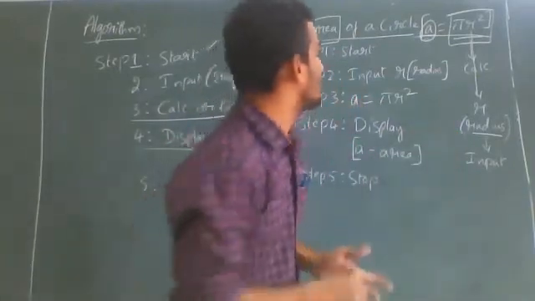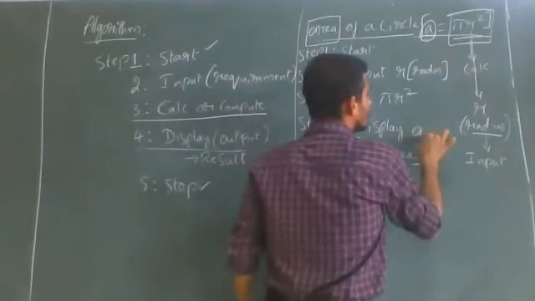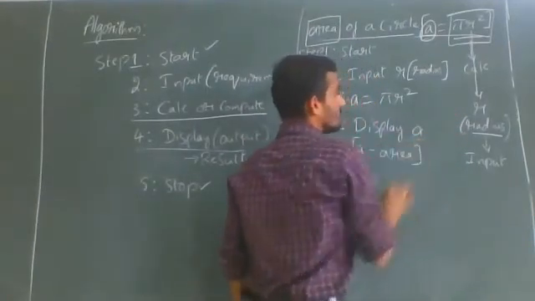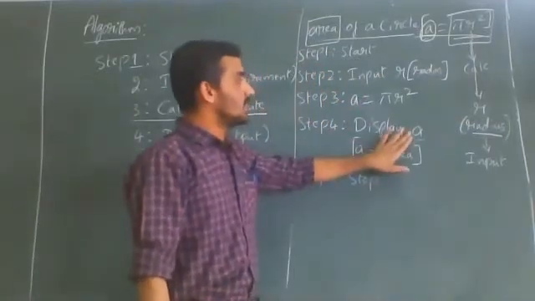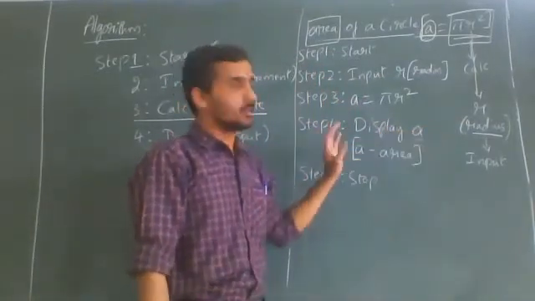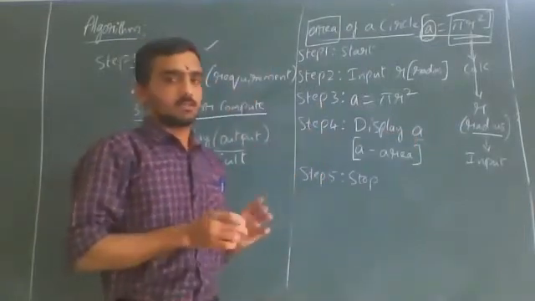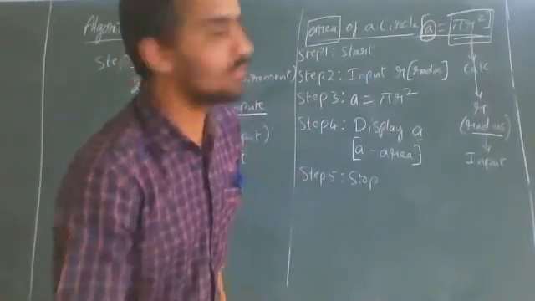So displaying area is compulsory. In addition to this, if you display R, that is correct. And if you don't display R, that is also correct, because only A you can display. But without displaying A, if you display only R, that is wrong. Remember this. Display area. Okay, this is about one example. Now we'll move to the flowchart.